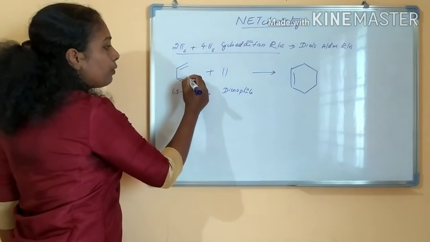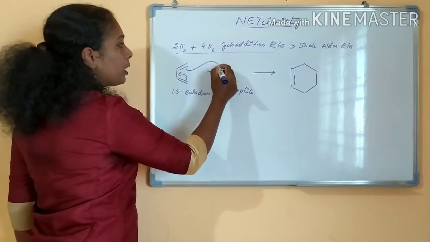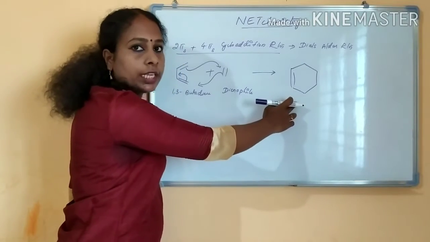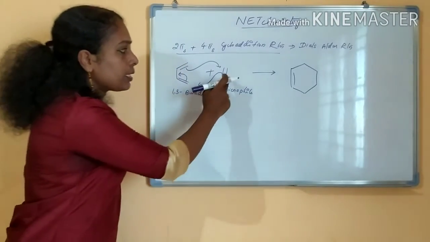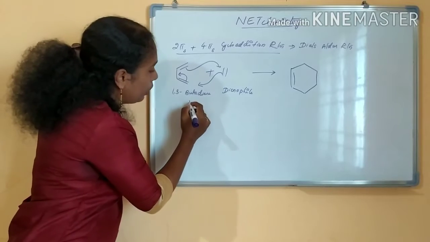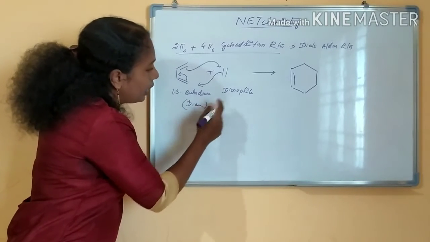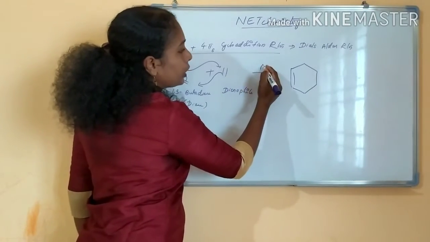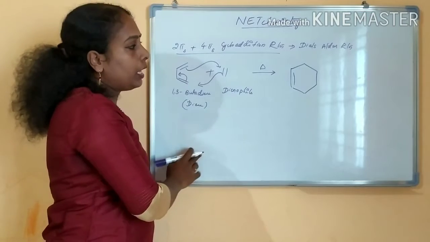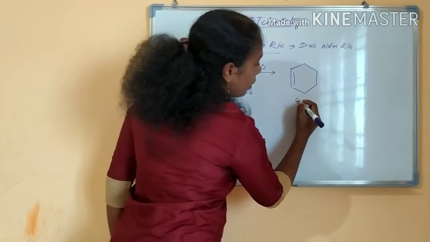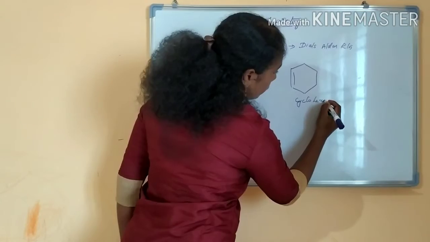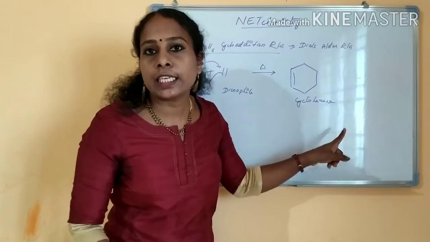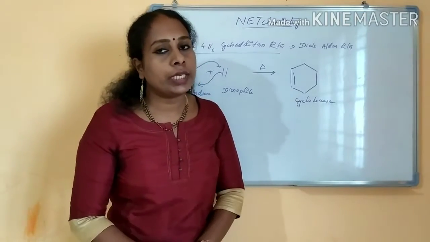See, this pi bond will shift here and this pi bond will come here and this pi bond will be like this. Like this only the cyclohexene is forming. This is called the dienophile and this is the diene, 1,3-butadiene, and this reaction is always carried out under thermal condition only. This is not photochemically allowed, this is a thermally allowed reaction. So 4 pi plus 2 pi, 6 pi, a 6-membered ring is forming. That is the Diels-Alder reaction.